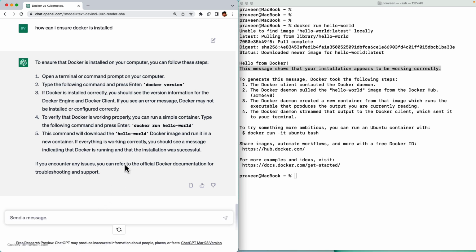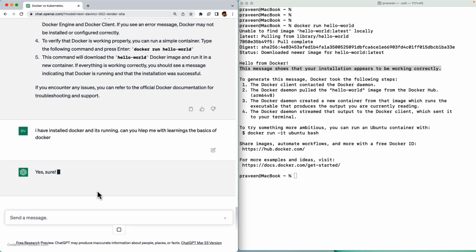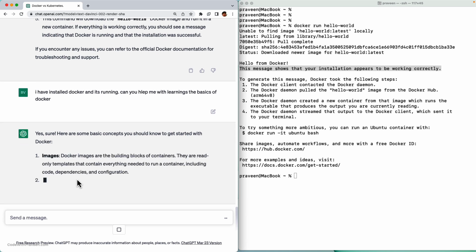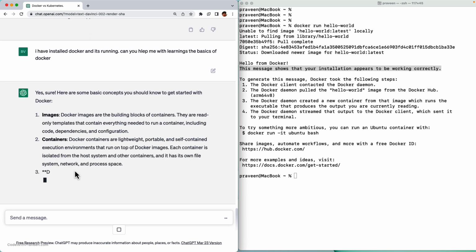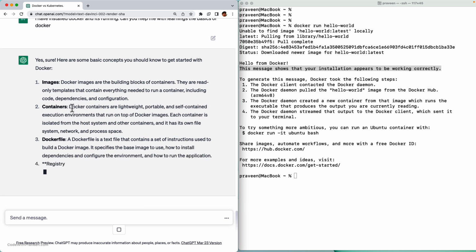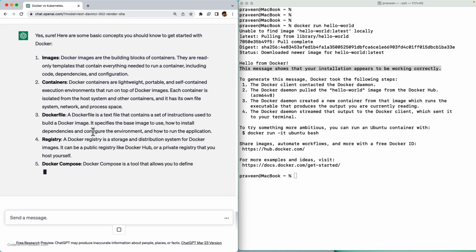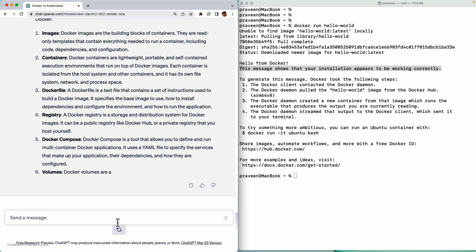So what's next? Let's go. I have installed Docker and it's running. Okay, can you help me with learning the basics of Docker? Sure. Images. Okay, I think it's repeating the same set of high-level concepts. Images, containers, Dockerfiles. Okay, I'm going to stop it because I already know about those high-level concepts.